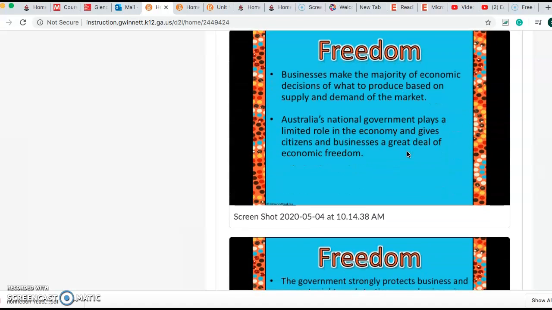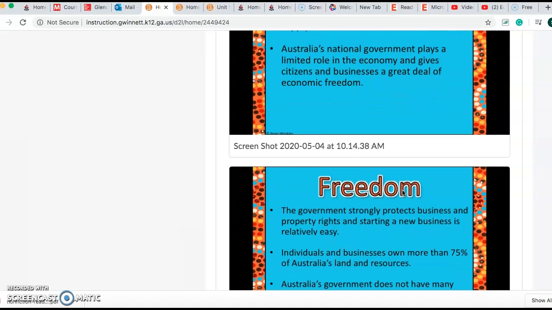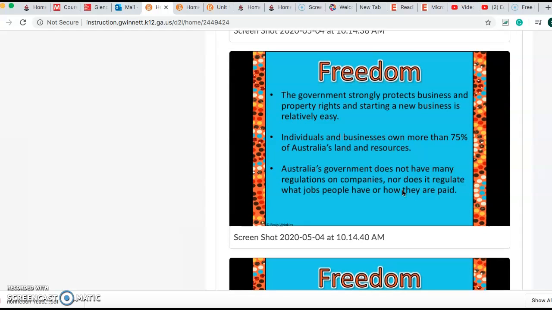So let's talk about that freedom. Businesses make the majority of economic decisions of what to produce based on supply and demand of the market. So that means that if more people want to purchase mangoes, then the people that make them are going to produce more mangoes because that's what is in demand, okay? Australia's national government plays a limited role, meaning they don't play a big role in the economy. And it gives citizens a lot of economic freedom to be able to make and do what they want.